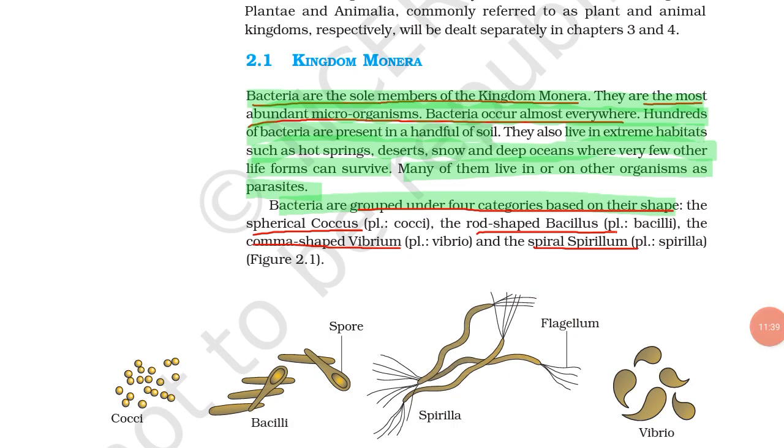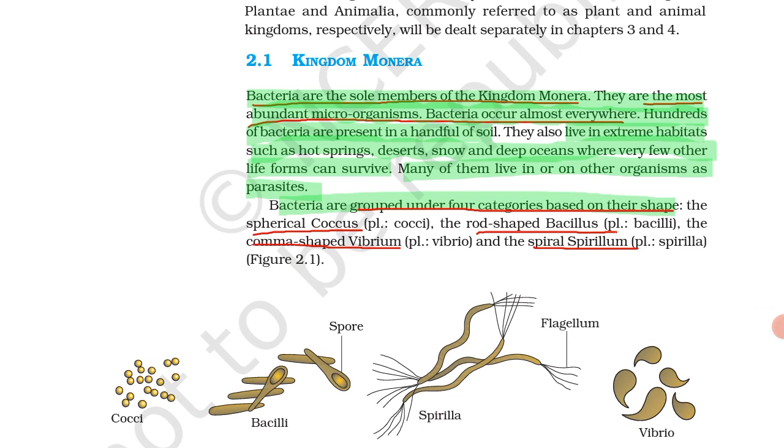Kingdom Monera. Bacteria are the sole members of kingdom Monera. Most important line from the question point of view. They may ask about the sole members of kingdom Monera. So you must remember that bacteria are the sole members of kingdom Monera. In Monera there are bacteria and they are the sole members. They are the most abundant microorganisms. Bacteria are present everywhere, omnipresent, so they are the most abundant microorganisms.